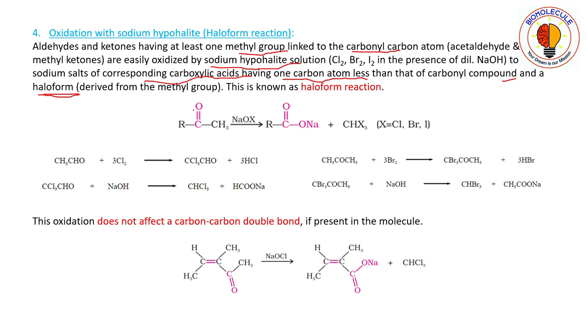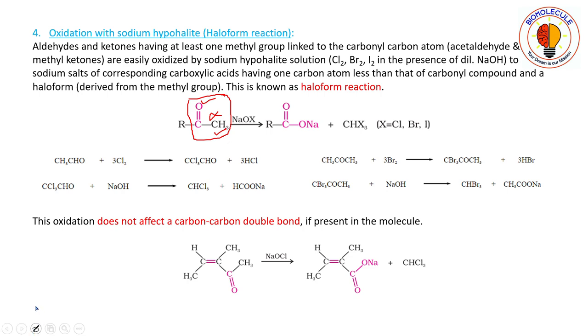So you can see here that this one is the CH3 group linked to the carbonyl carbon. That means you have to have an alpha CH3 group, or you can say that you should have a ketomethyl group. Ketomethyl, see, this one is keto, this one is methyl.